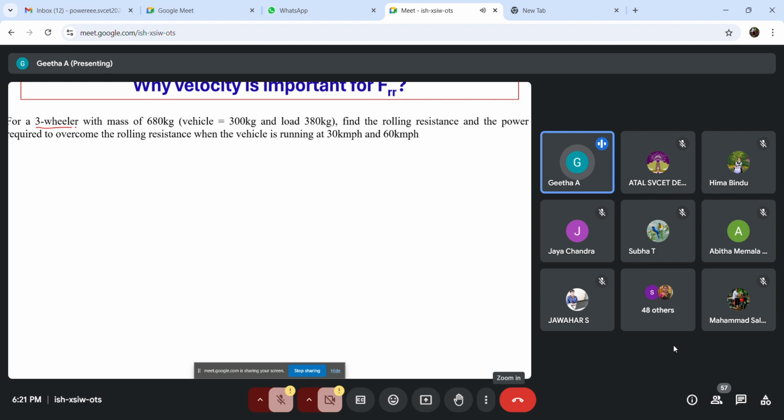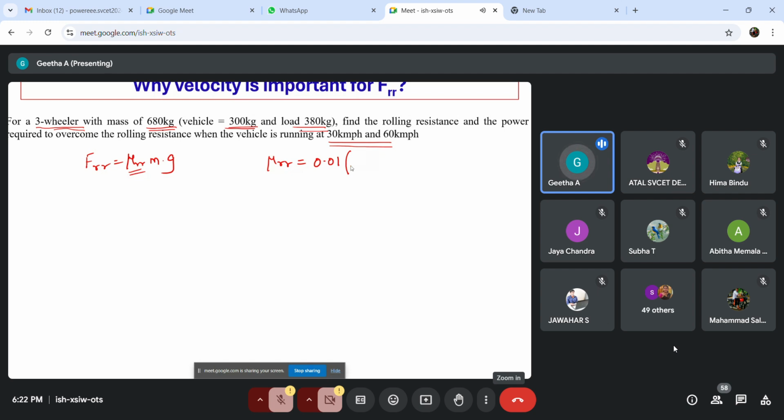So this is a case study where we are considering a three-wheeler whose gross mass is 680. The vehicle weight is 300 and the load weight is 380, so it is 680 on the whole. And we are going to consider two different cases, velocity of 30 km per hour and 60 km per hour. So we know FRR is equal to mu RR times m times g. For this case, mu RR is not known, so we are going to find it using a formula.